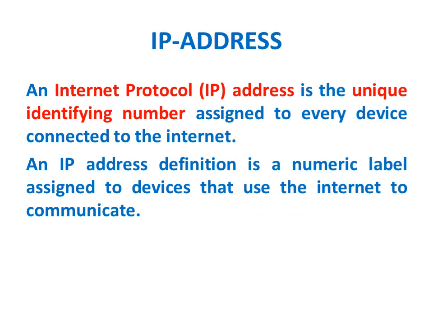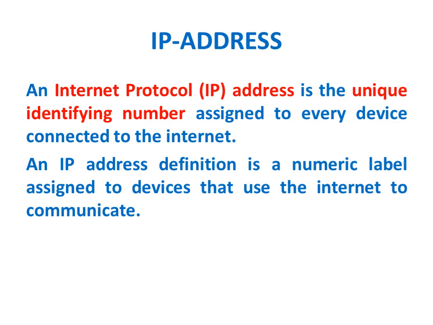IP address can be called Internet Protocol address. It is the unique number, that is, identifying number, assigned to every device connected to the internet. An IP address definition is a numeric label assigned to devices that use the internet to communicate. Let me go in-depth on this particular definition of IP address. Here we have two key phrases which clearly explain what an IP address is.